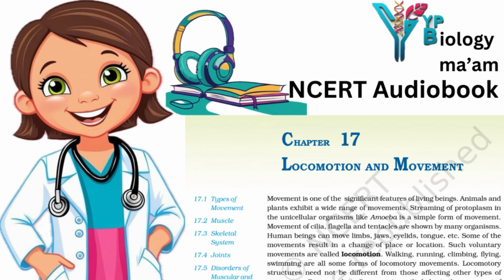The former has a very hard matrix due to calcium salts in it, and the latter has a slightly pliable matrix due to chondroitin salts. In human beings, this system is made up of 206 bones and a few cartilages. It is grouped into two principal divisions, the axial and the appendicular skeleton. Axial skeleton comprises 80 bones distributed along the main axis of the body. The skull, vertebral column, sternum and ribs constitute the axial skeleton.